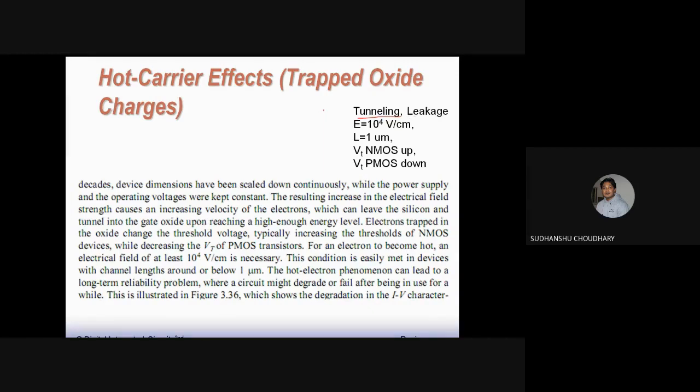Also, due to the avalanche effect, drain to bulk conduction is possible, which is undesirable. This happens at an electric field in the depletion region of somewhere around 10 to the power 4 volts per centimeter, and also in channel lengths shorter than 1 micrometer. So because of this, VT of NMOS goes up and VT of PMOS goes down.